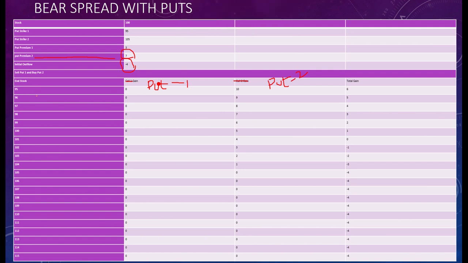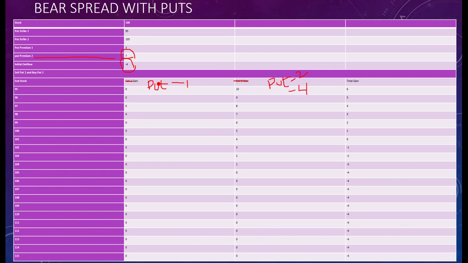Then the second one is buying a put. It means I have the right to sell at rupees 105. If the market price is 95 and I have the right to sell at rupees 105, then obviously I will exercise my put option. So my profit is 10 rupees, minus the 4 rupees initial outflow I have already paid.